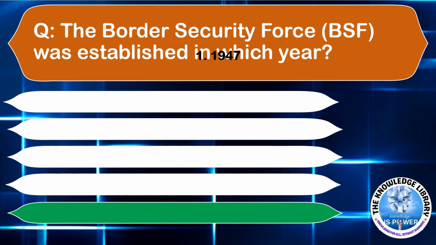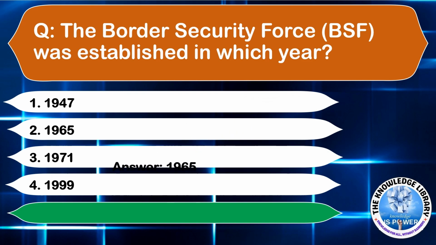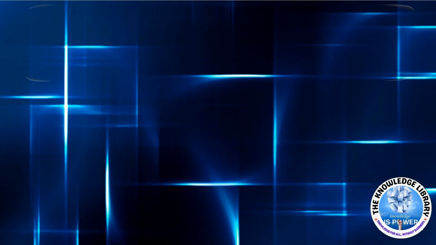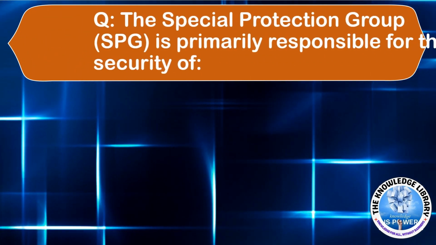Next question is, the Border Security Force was established in which year? Option A, 1947. Option B, 1965. Option C, 1971. Option D, 1999. Answer is Option B, 1965.